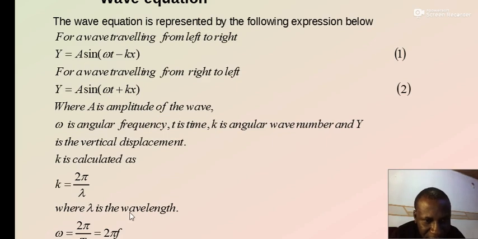Where lambda here is the wavelength, like we have seen before, and also this omega is defined as angle over time. Therefore, if a wave has covered an angle of 360 degrees, that is 2 pi, which represents 1 second, the time to do that is what? The period.